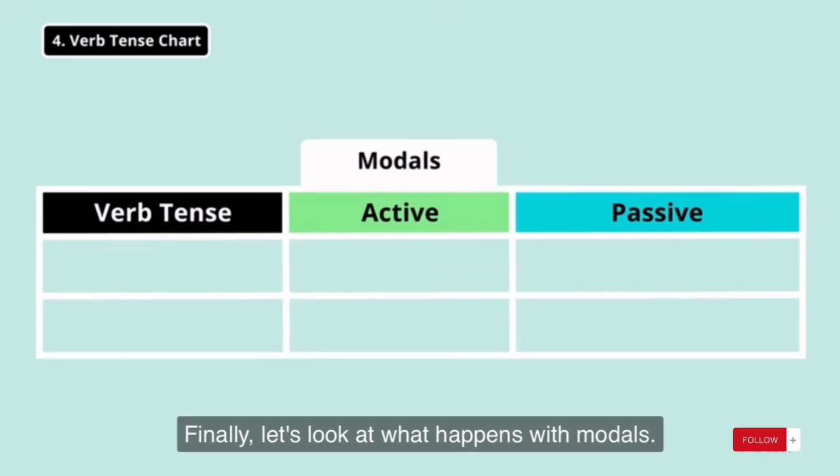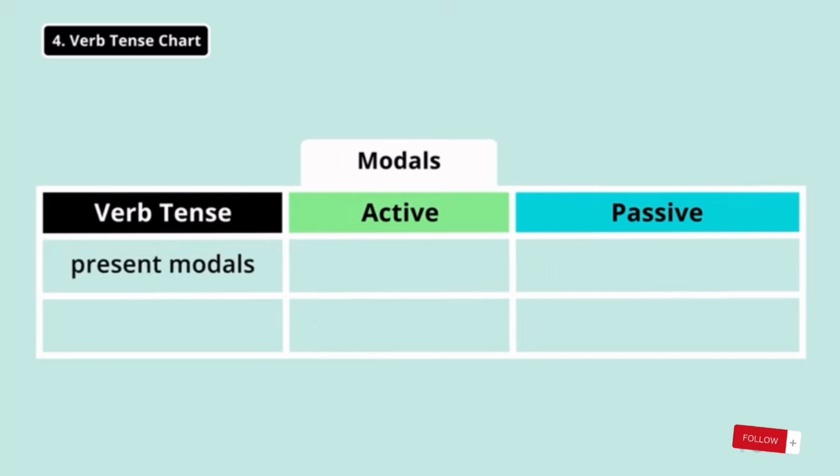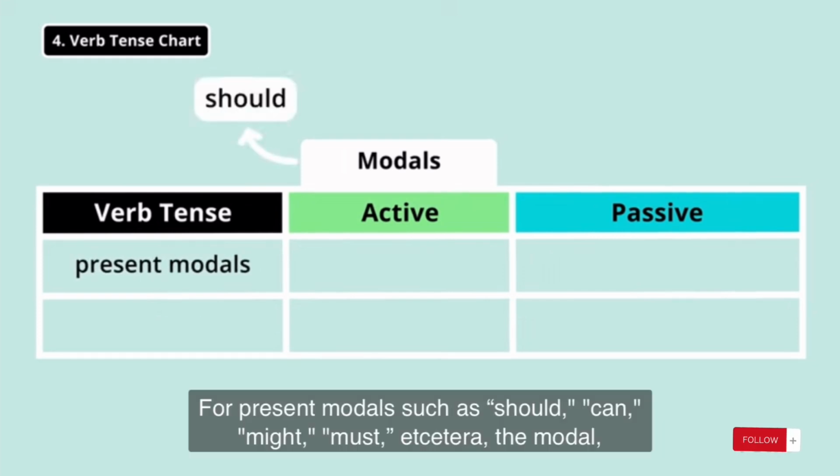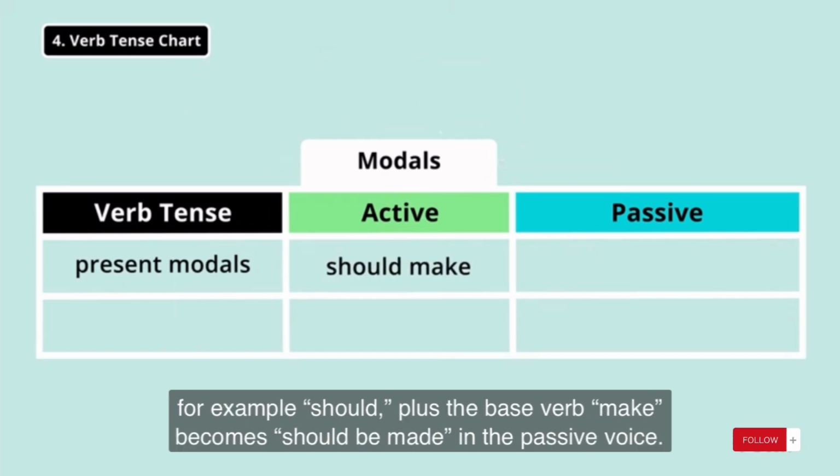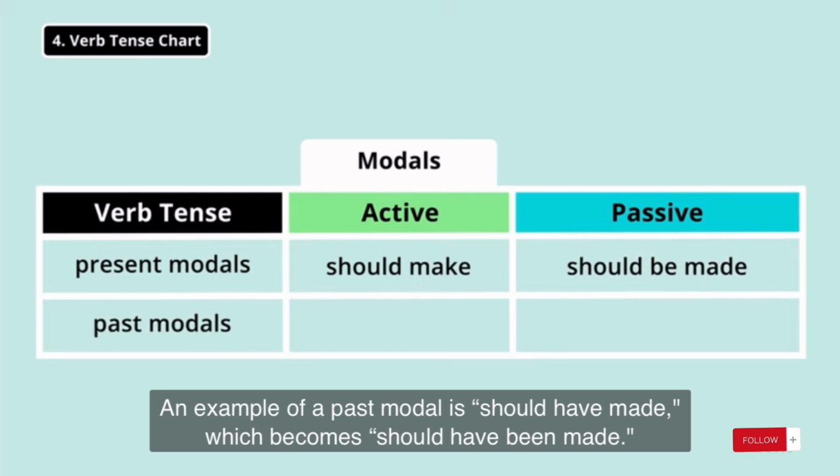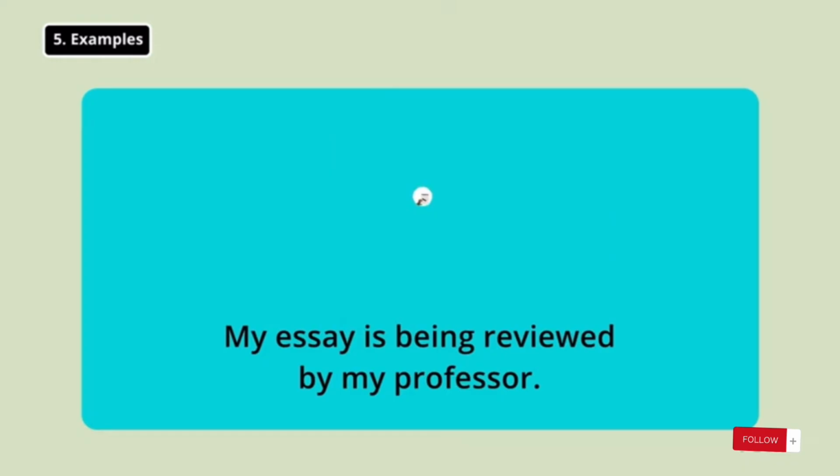Finally, let's look at what happens with modals. For present modals such as should, can, might, must, etc., the modal, for example, should plus the base verb make becomes should be made in the passive voice. An example of a past modal is should have made, which becomes should have been made.